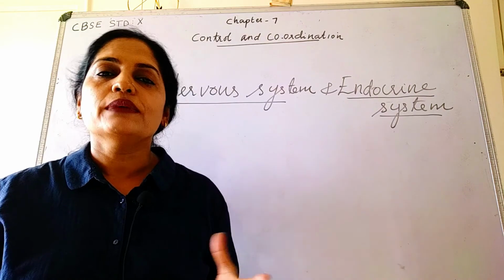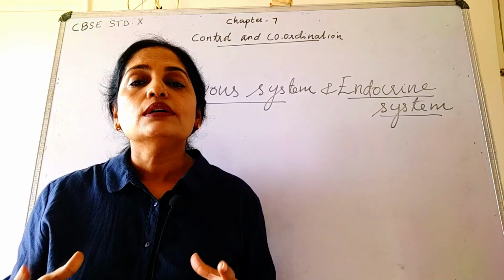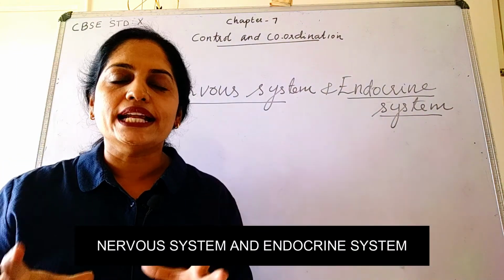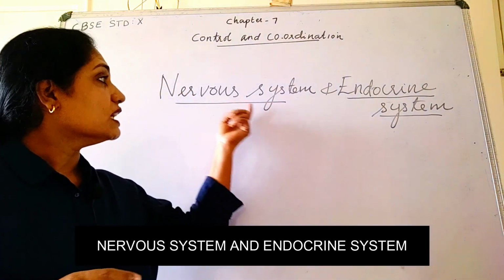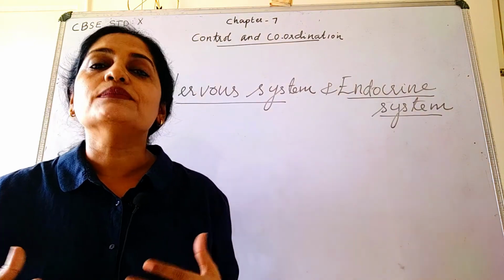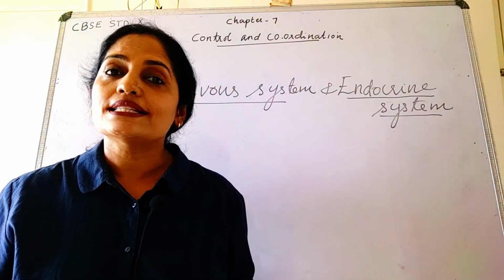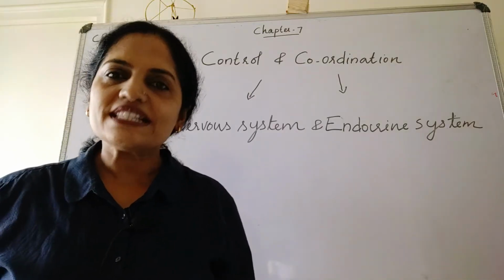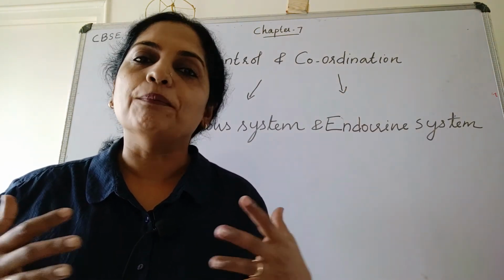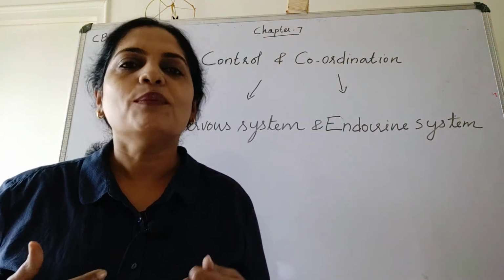In order to perform a skill or any work for that matter, our body should perform in a coordinated way. This coordination is done by nervous system and endocrine system. Nervous system consists of brain, spinal cord, nerves, sense organs, etc. Nervous system is an organ system which is responsible for sending messages from brain and spinal cord to all parts of the body and again back to brain.